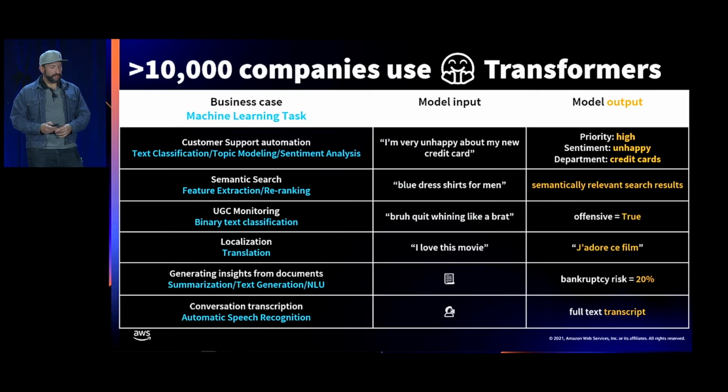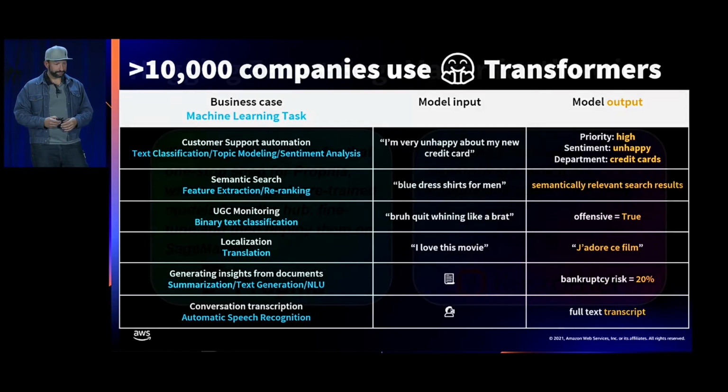It's also very useful for use cases of UGC moderation. Roblox has a great blog out there showing how they scaled up DistilBERT to produce over 1 billion predictions every day. The models are used today at high scale to do things like translation, to do things like summarization, or to transcribe what I'm saying, probably, into text.